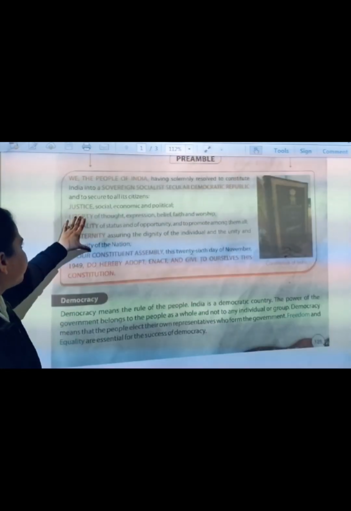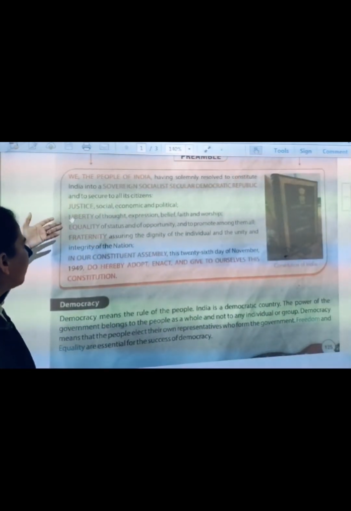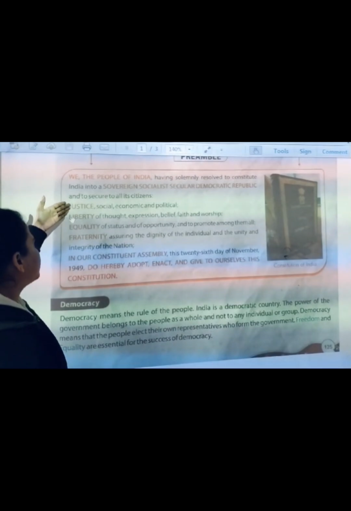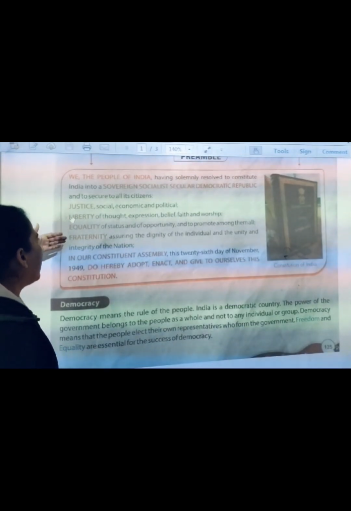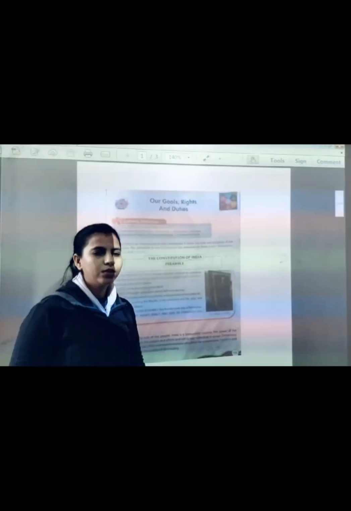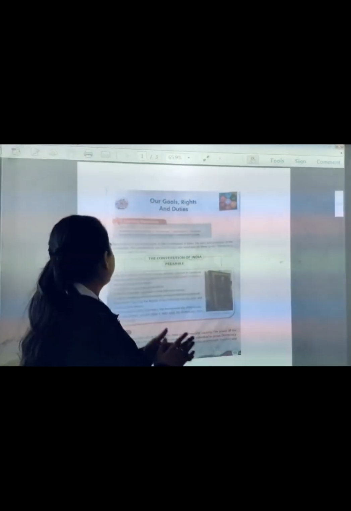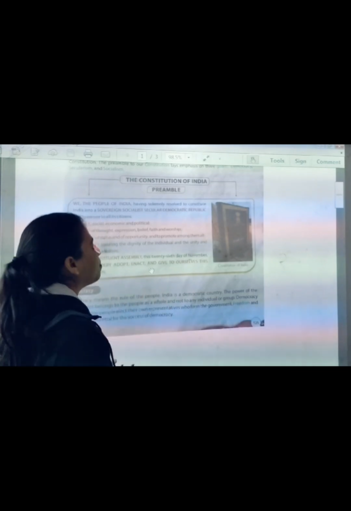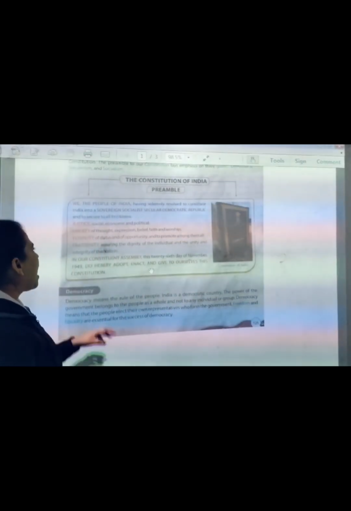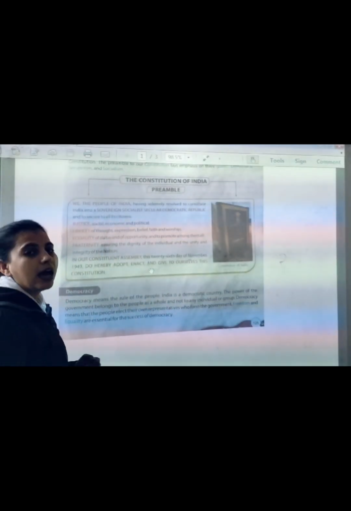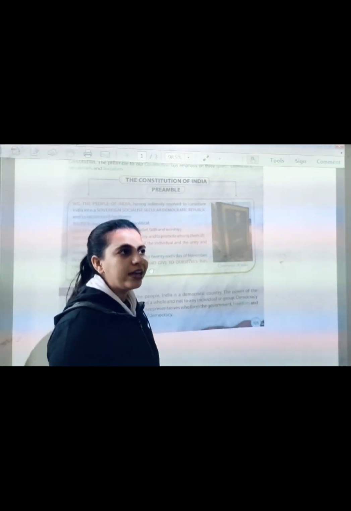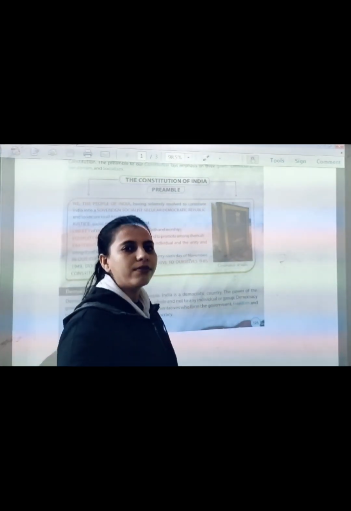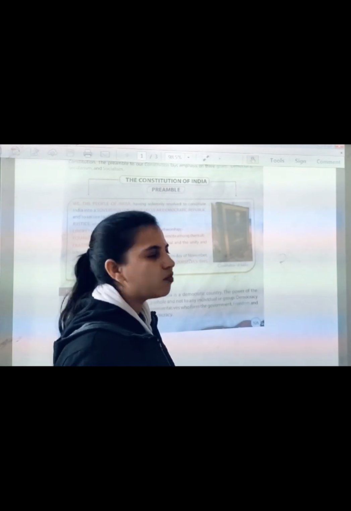Next, there are the 4 pillars of this preamble, that is justice, liberty, equality and fraternity. The first one is justice. Justice means nyaya. Justice can be social, economic and political. The second one is liberty. Liberty means freedom. We have freedom of our thoughts, expression, belief and worship.